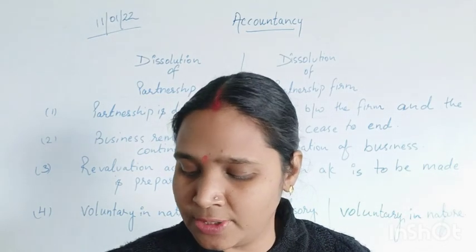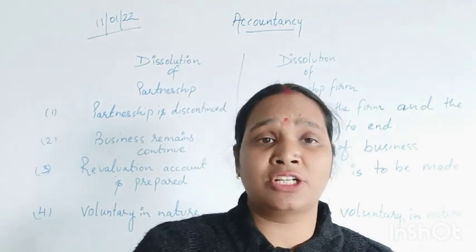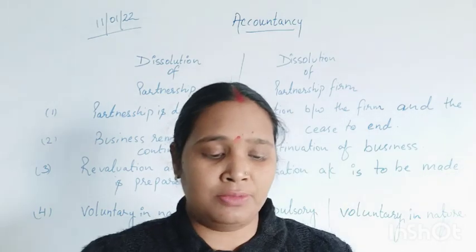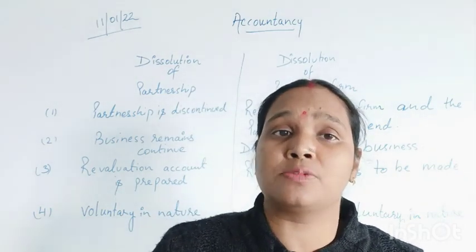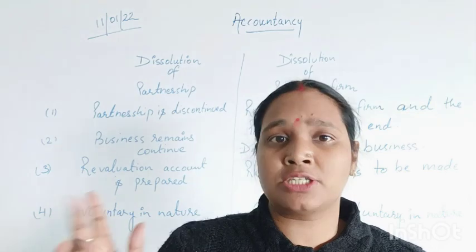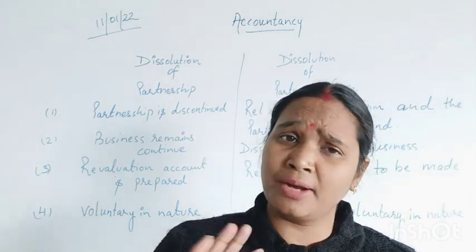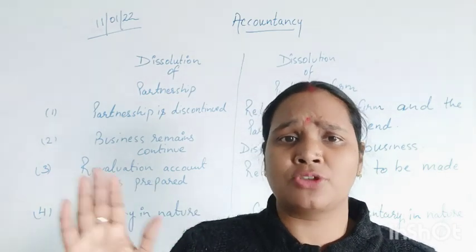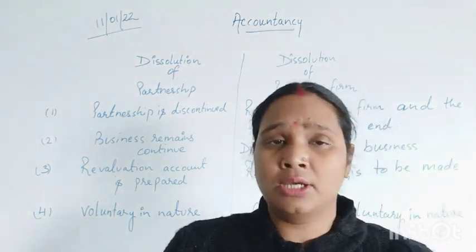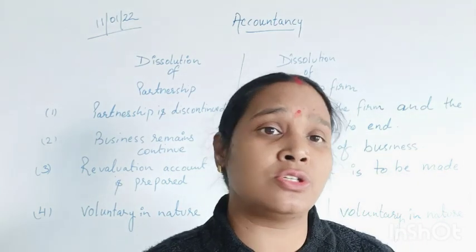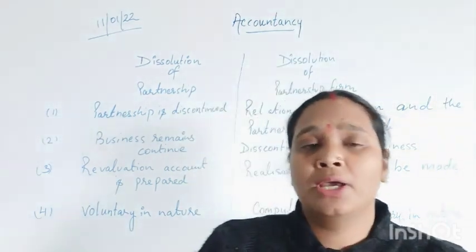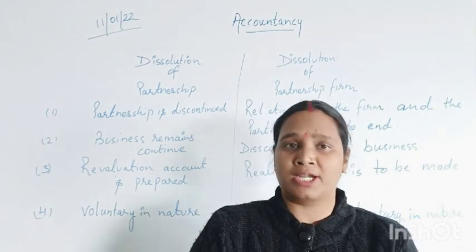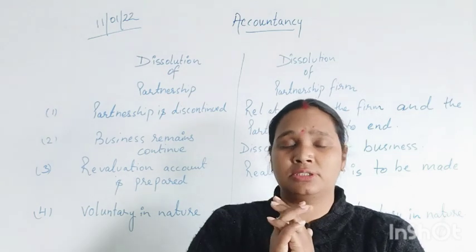Dissolution of a partnership firm means, according to the Partnership Act 1932, that a firm closes down its business and comes to an end. Okay, when the firm is winding up all its business and coming to an end, that situation is called dissolution of partnership firm.